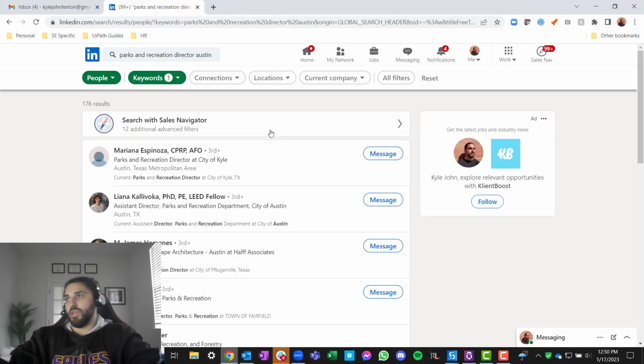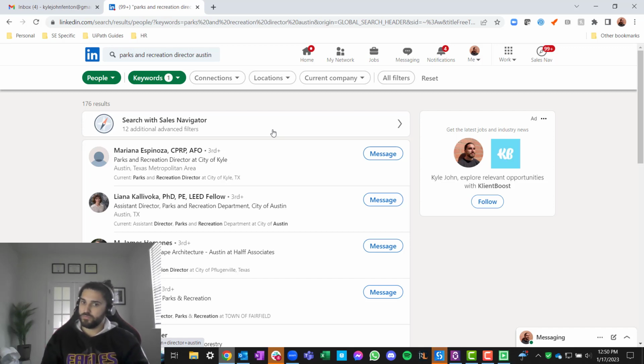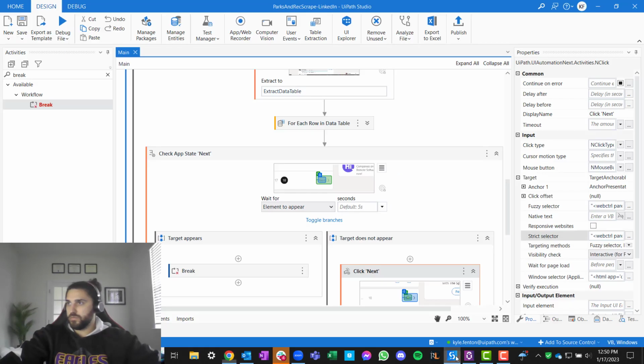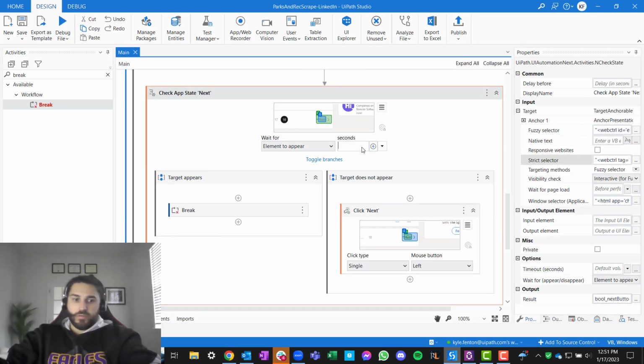And I'm just clicking into it so that way we can see what's happening in real time. What happened here? I'm going to say default. I'm going to go 3 seconds, but this is saying if the target appears, element 2 appear. Oh.